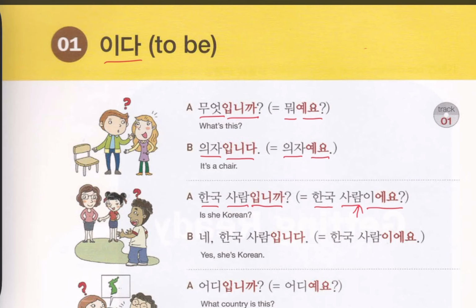So definitely you put 이에요. If your word has a vowel at the end, then 예요. Now the answer: ne. Hanguk saram 입니다. Hanguk Korean, saram person, 입니다 is. So she is Korean. Hanguk saram 입니다. Other format Hanguk saram 이에요.